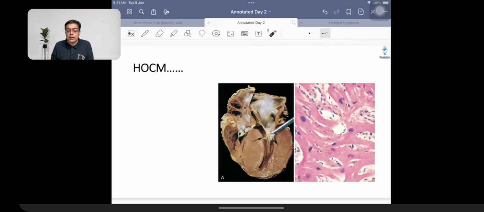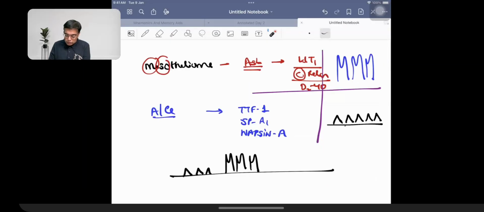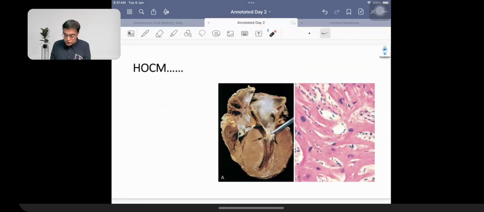When we are talking about the cardiomyopathies, now cardiomyopathies are going to be a hot favorite area for your exams, and that is what you need to definitely remember with regards to the questions that they are asking you these days. Now different types of cardiomyopathies are going to be having different trouble. That's the first one that we are going to be talking about. The first one that we talk about over here is going to be HOCM.